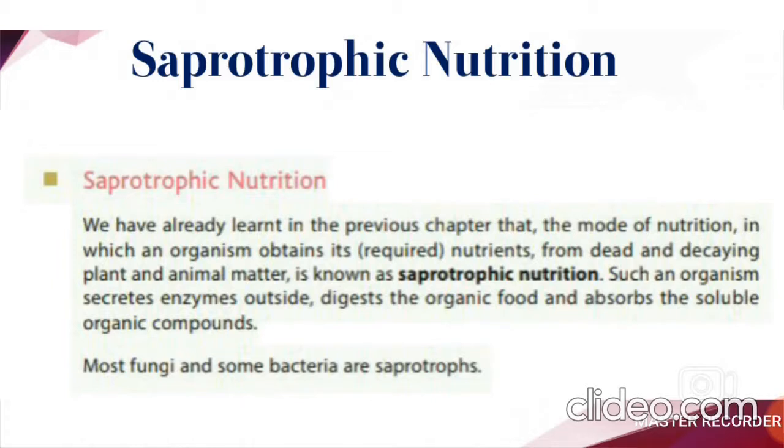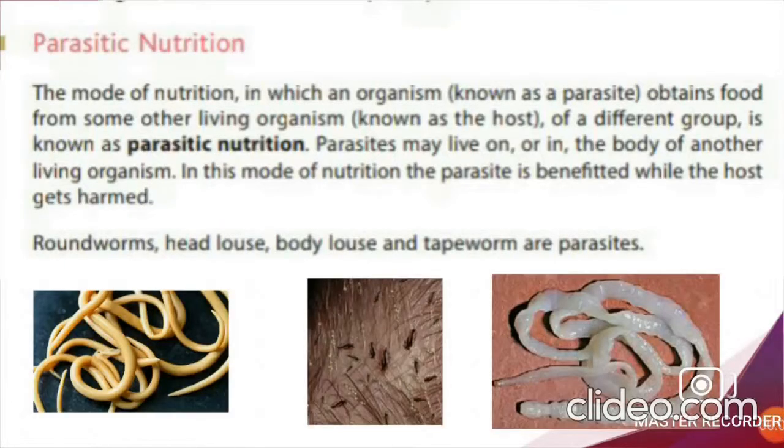In the same way, here also organisms secrete or release some types of enzymes outside, and this enzyme digests the organic food and finally absorbs the soluble components from this digested food. This is what we call saprotrophic mode of nutrition. For example, most of the fungi and bacteria are saprotrophic. And next we will see parasitic nutrition.